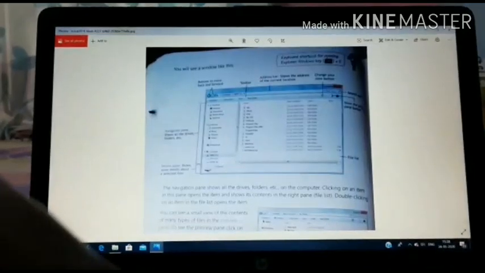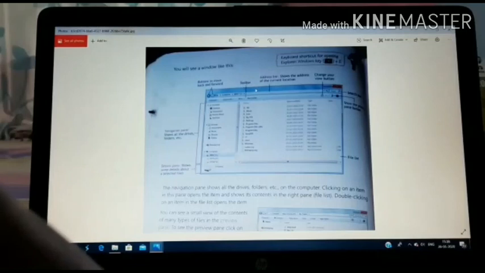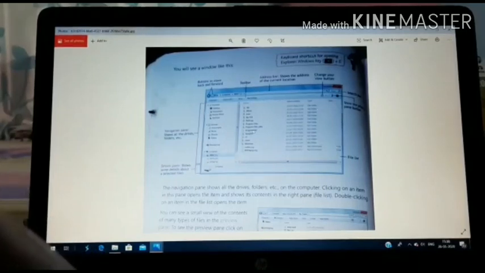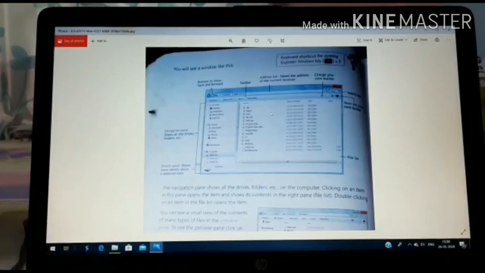Here you can see how the Windows has been explored over here. It means everything you can see, whatever is kept on the Windows, in our operating system. You can see these two arrows, the left arrow and the right arrow.